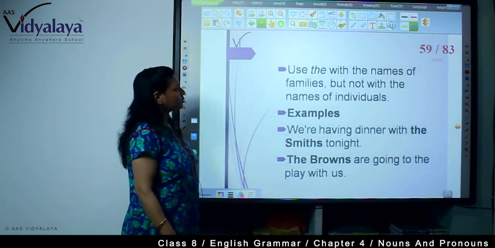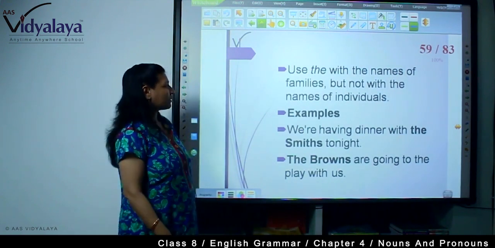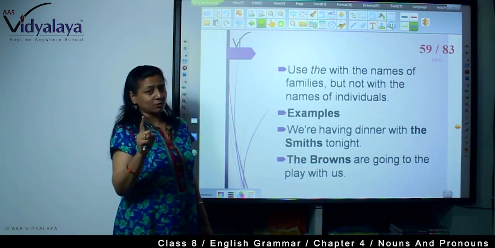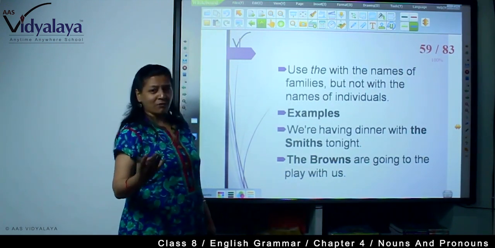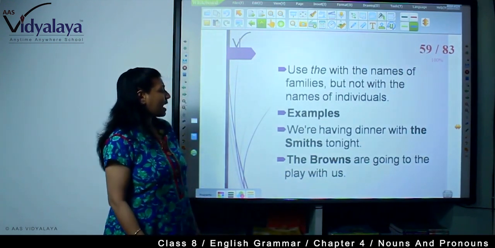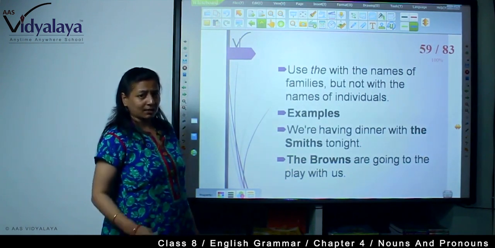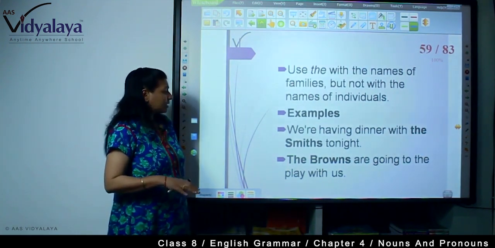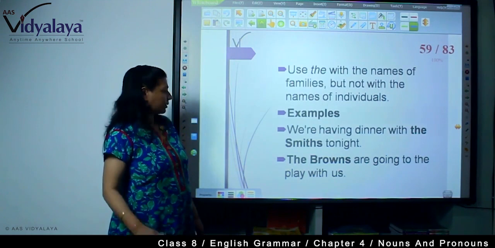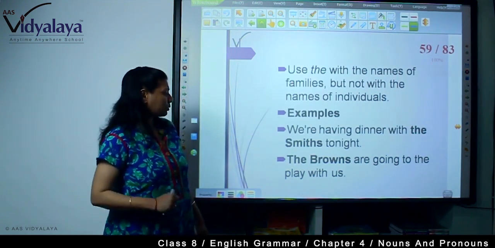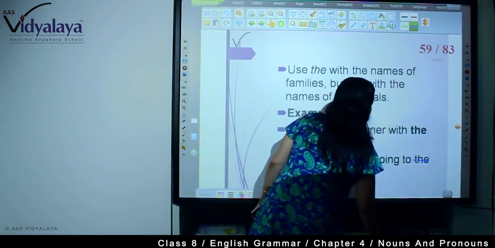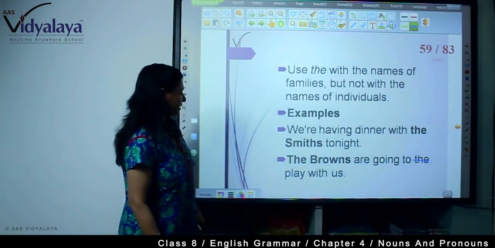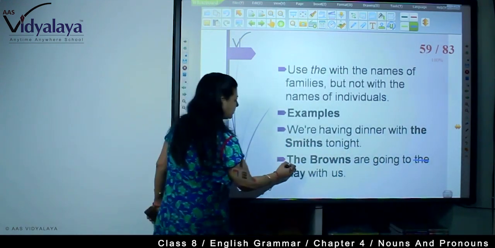Now, the is used with the names of families, but not with the names of individuals. As you know, for names of an individual, a proper noun, we cannot use the, but with families we can. We are having dinner with the Smiths tonight, the Agarwals, the Saints, whosoever. The Browns are going to play with us. So, we are saying the here.